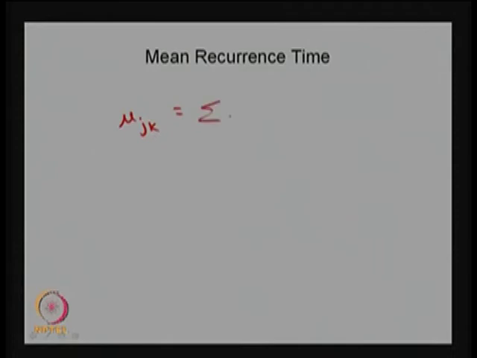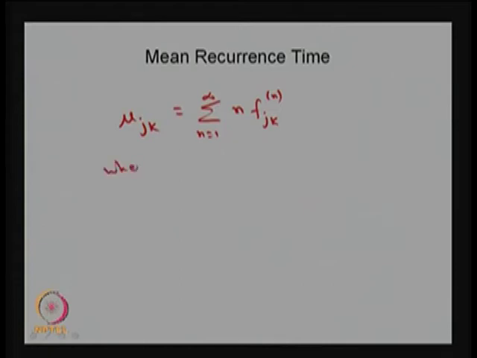That is, how many steps you have taken and what is the probability of going from the state j to k in n steps, and the summation over all possible values of n gives the mean first passage time or mean recurrence time.